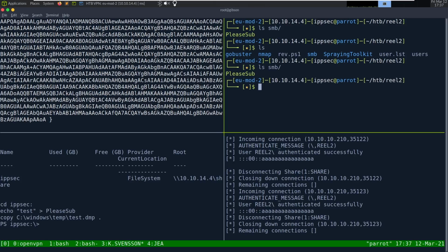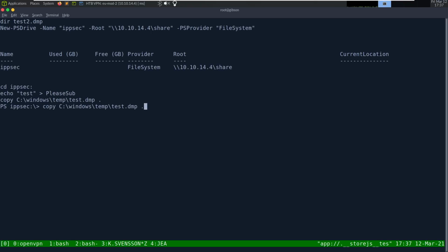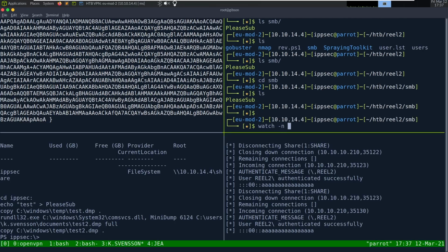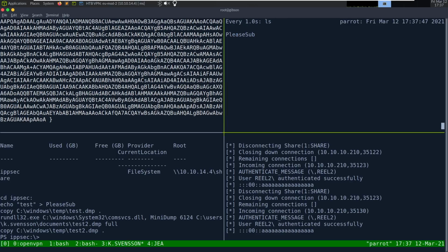ls smb. I wonder if this run DLL command is like not giving us access to the file. Oh, we called it test2.dump here. cp windows test2.dump. That's still too fast. watch -n1 ls.